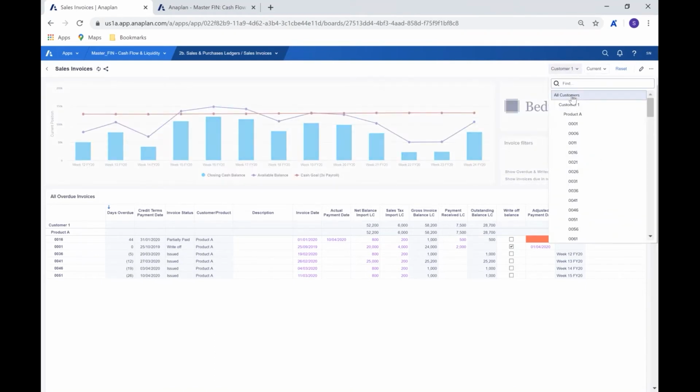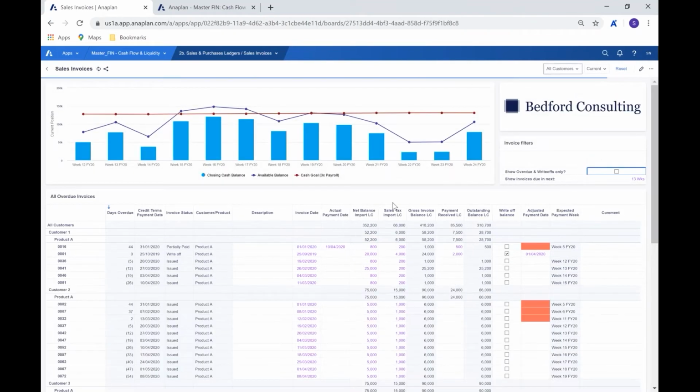Similarly, we can look all the way through on all of the customers so that we would now be able to see everything that applies, all of the invoices that would apply to all customers. And in that, we can see anything that we would need that's being flagged in terms of asking us to do something.